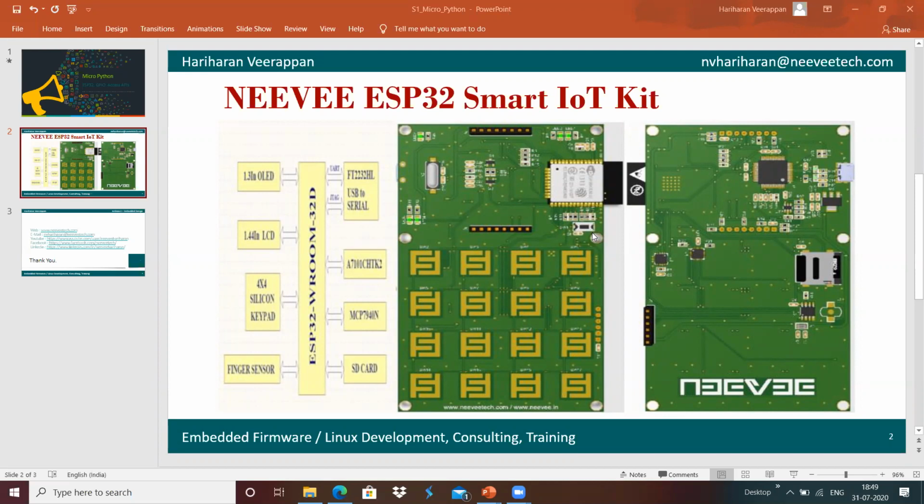USB to serial is used for serial programming, and USB to JTAG is used for debugging the application running in the ESP32. With the FT2232, we can get the console logs. We will get two ports: one port can be used for debugging, and another port is used for serial console and flashing.